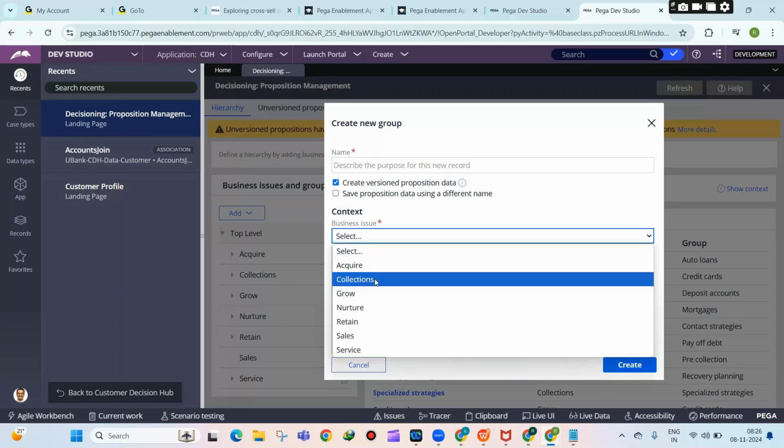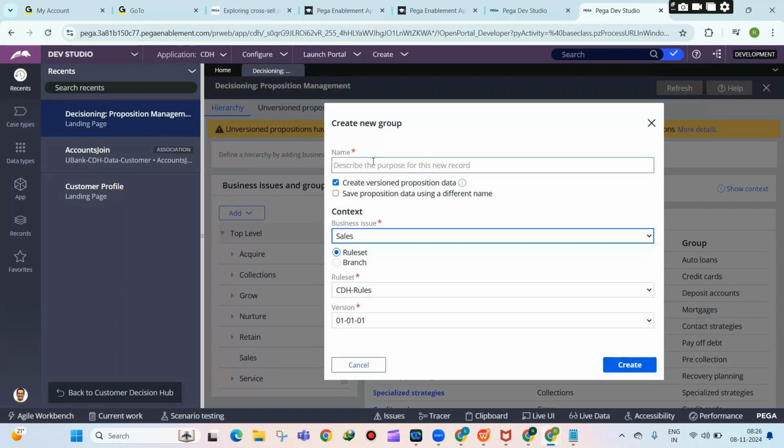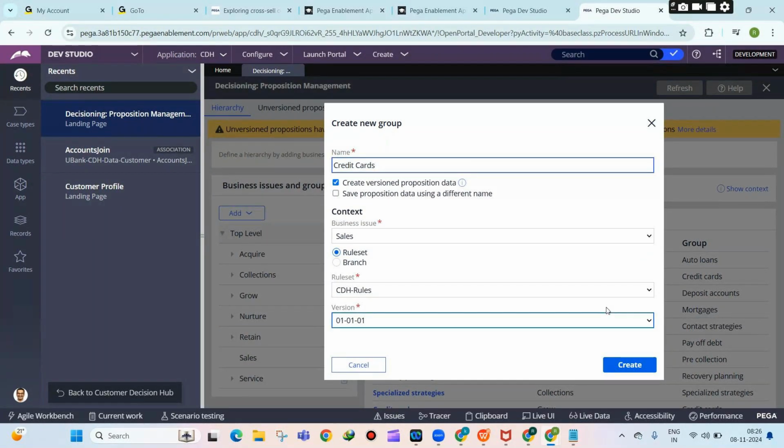So I'm selecting sales, then I'm creating this credit cards. Okay, sales credit cards. That is what I'm doing.